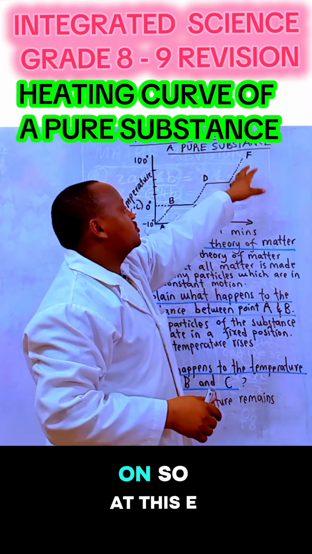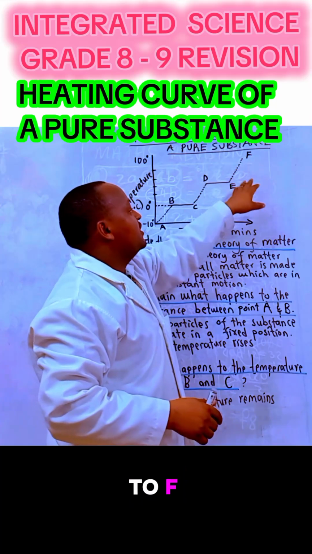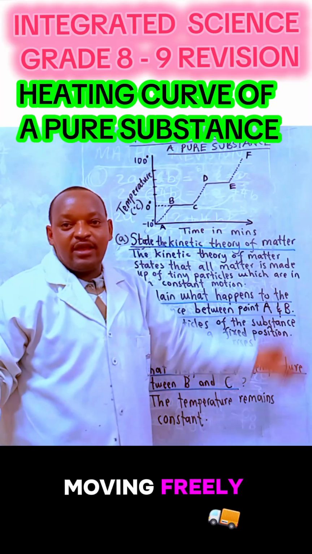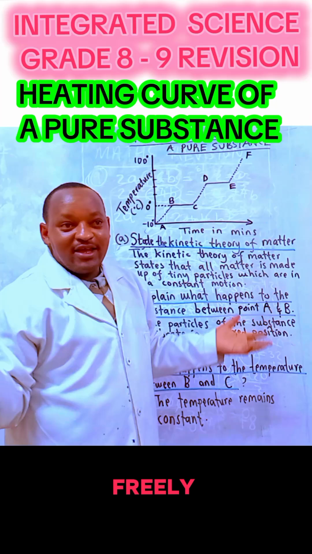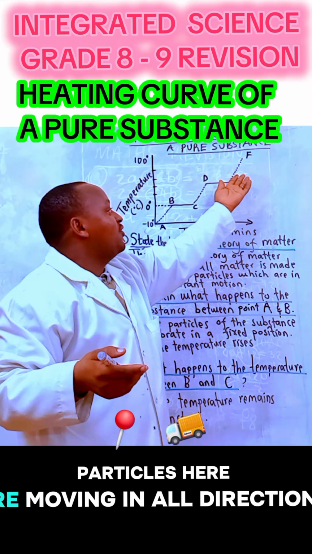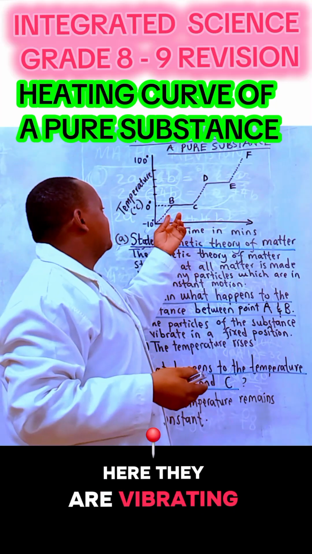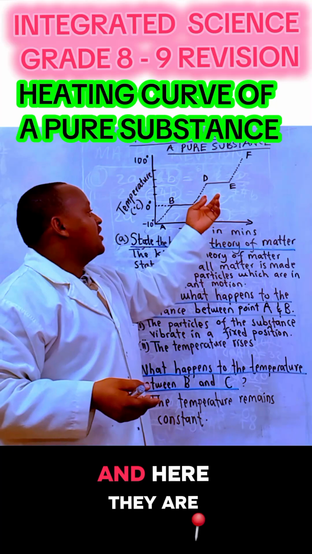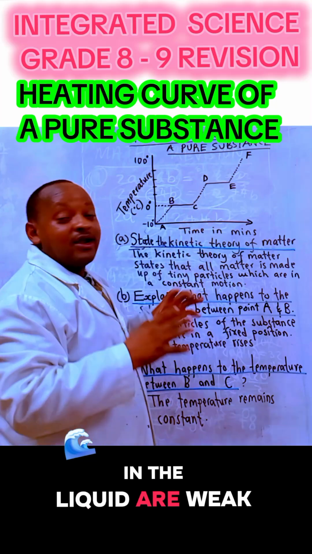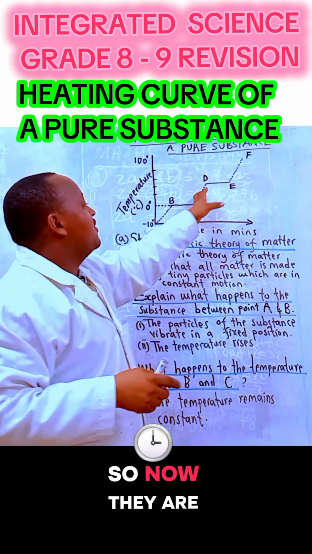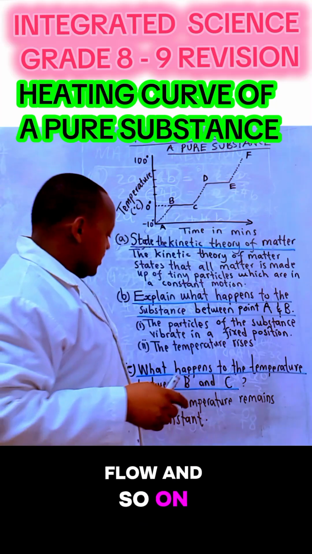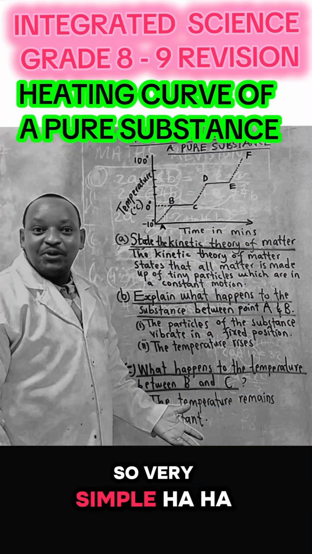So at E to F, it is gas, and the particles are now moving freely in all directions. Here they were vibrating within a fixed position, and in the liquid the forces of attraction are weak, that's why liquids can flow. So very simple.